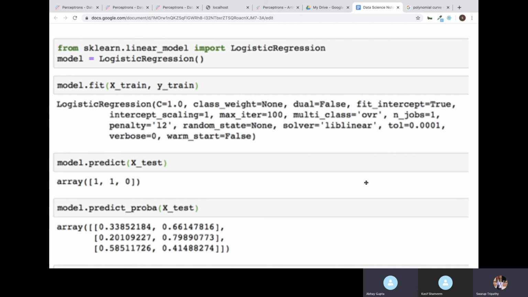What is the y value for those? It doesn't know. In train data, it already knows what the y value is. But in prediction, we are giving test data whose y value we have not told the model. Now the model has to predict. Then we will see how good it is at predicting. We will check the score on test data.